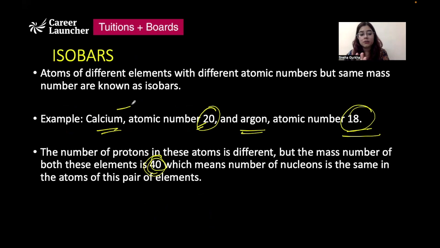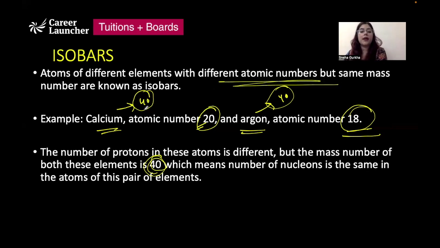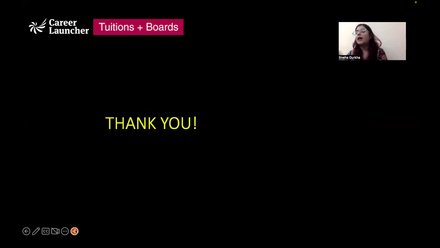Both of them. Calcium has a mass number of 40 and argon also has a mass number of 40. Right? So it means that atoms of different elements that have different atomic numbers but the same mass number are known as isobars.